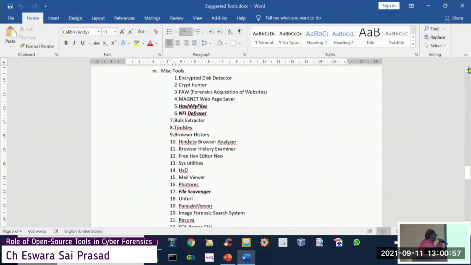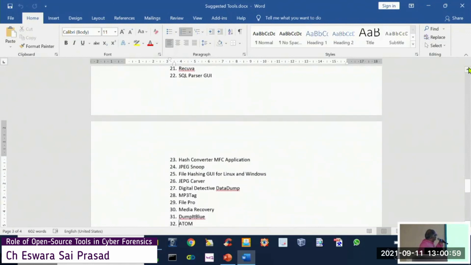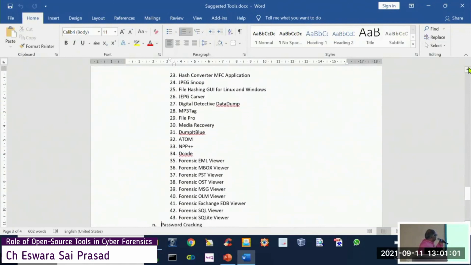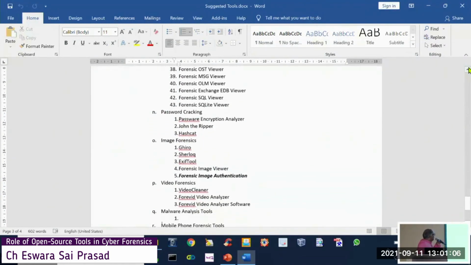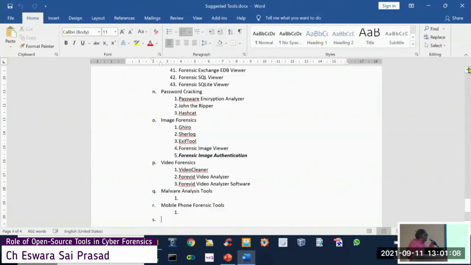And then as I have told, the list is not complete. I'm still putting various things, collecting malware analysis and mobile phone forensic tools, also some free and open source.